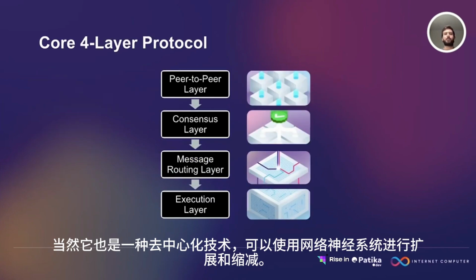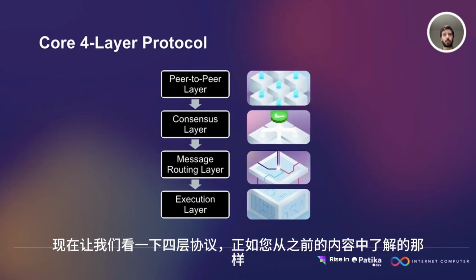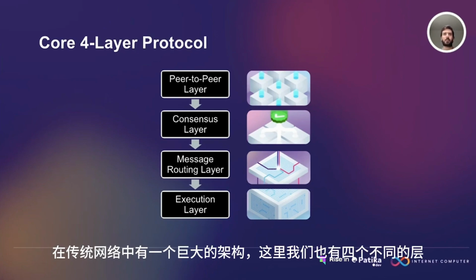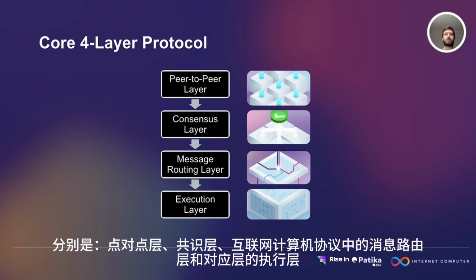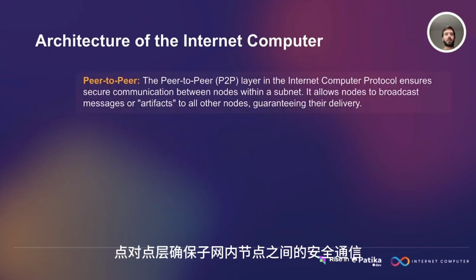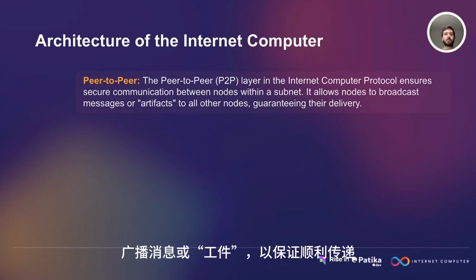Now let's look at the four-layer protocol. As you remember from the previous slides, we had a huge architecture under our traditional network. Here we have four different layers: peer-to-peer layer, consensus layer, message routing layer, and execution layer. The peer-to-peer layer in the Internet Computer Protocol ensures secure communication between nodes within a subnet. It allows nodes to broadcast messages or artifacts to all other nodes, guaranteeing their delivery.